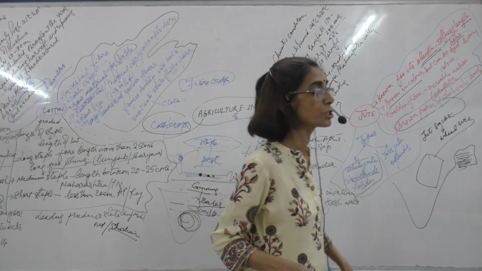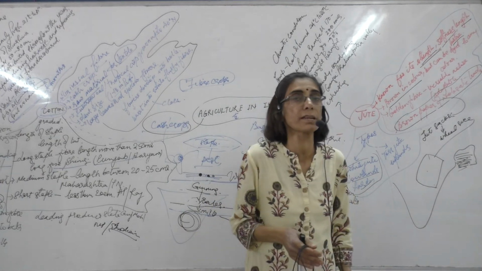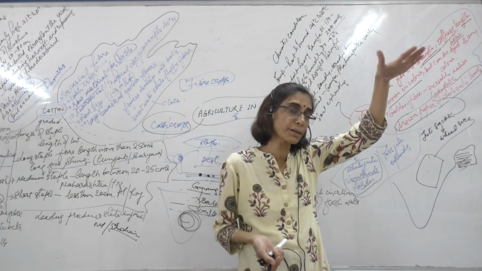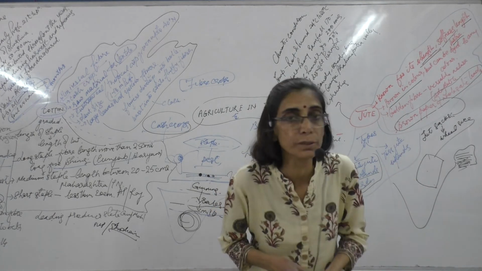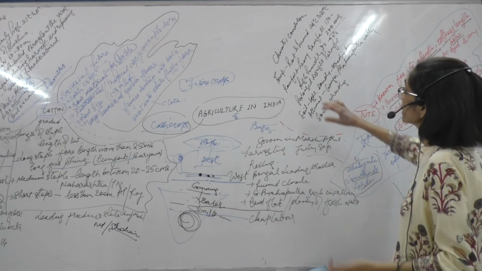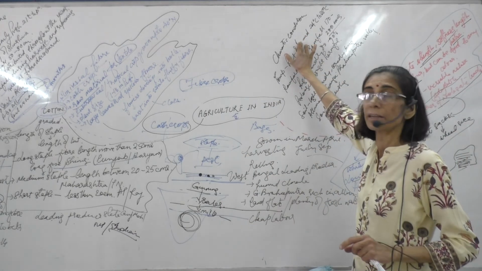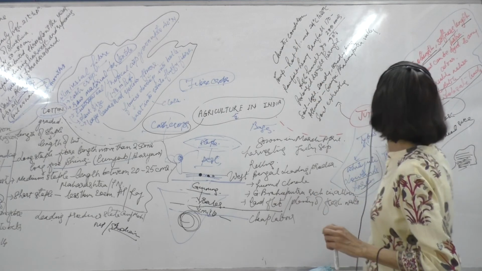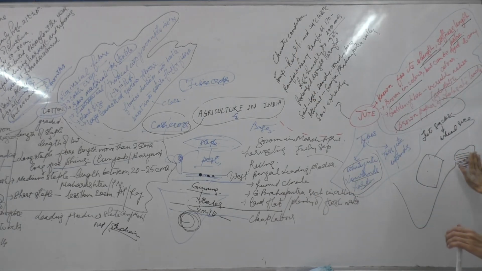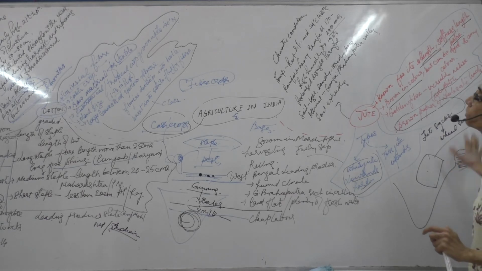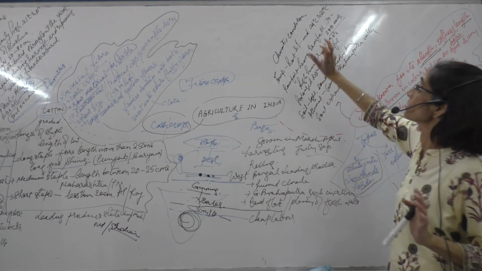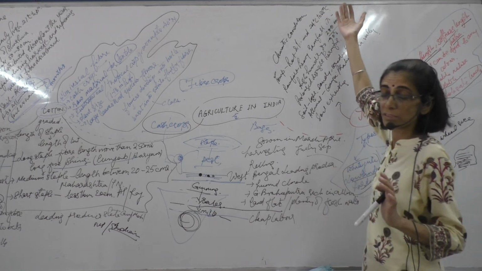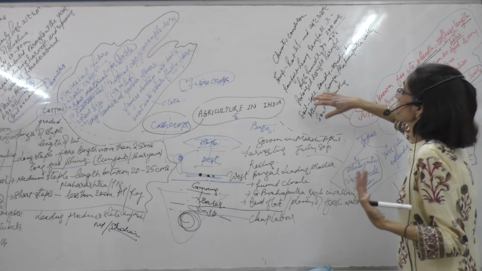The other one is tossa jute, which cannot withstand flooding and is therefore grown at a little height. Climatic conditions: it needs a hot and humid climate. The climate in this region is humid, there is quite a lot of water and the temperatures are high. So hot and humid climate, 24 to 35 degrees. When you are writing the temperature, write it within this range. If you cross this range, you lose the marks.